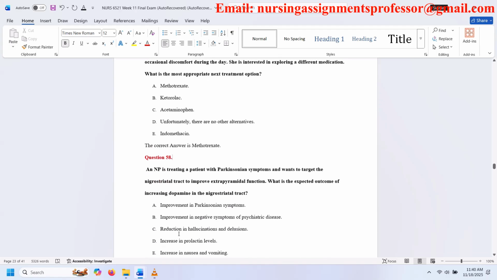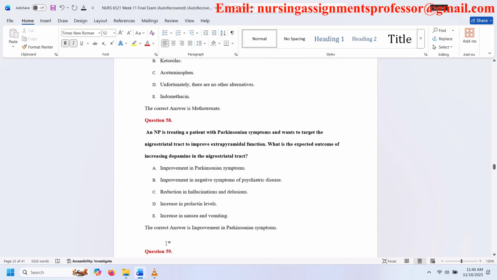Question 58. An MP is treating a patient with Parkinsonian symptoms and wants to target the nigrostriatal tract to improve extrapyramidal function. What is the expected outcome of increasing dopamine in the nigrostriatal tract? A. Improvement in Parkinsonian symptoms. B. Improvement in negative symptoms of psychiatric disease. C. Reduction in hallucinations and delusions. D. Increase in prolactin levels. E. Increase in nausea and vomiting. The correct answer is improvement in Parkinsonian symptoms.